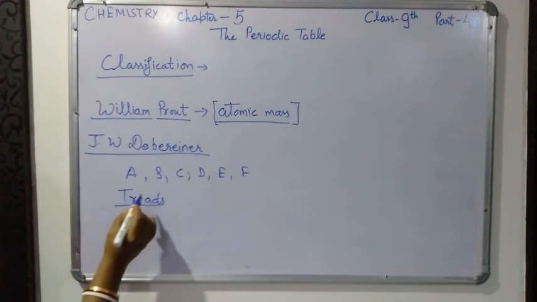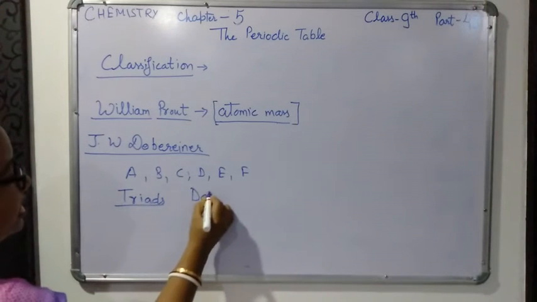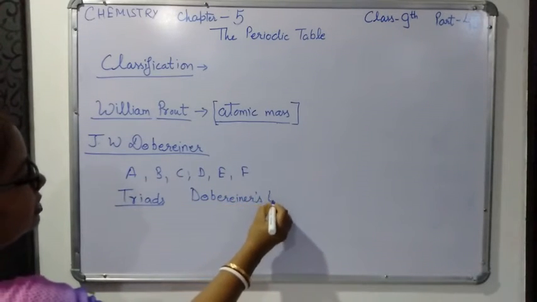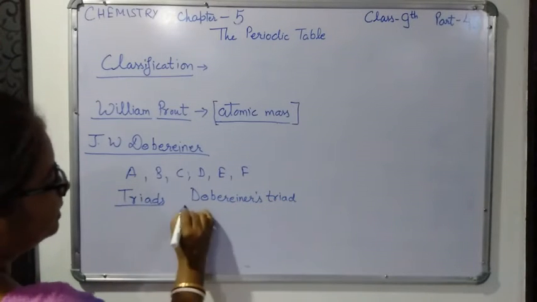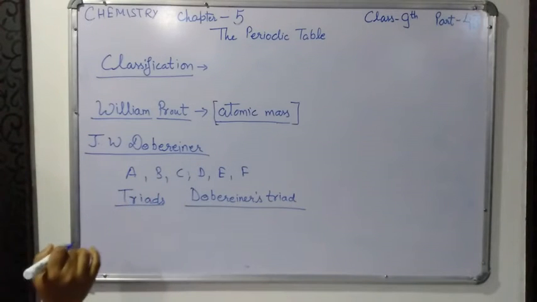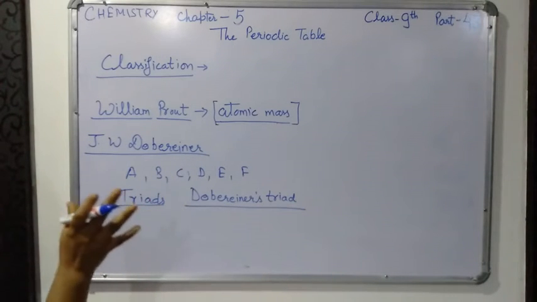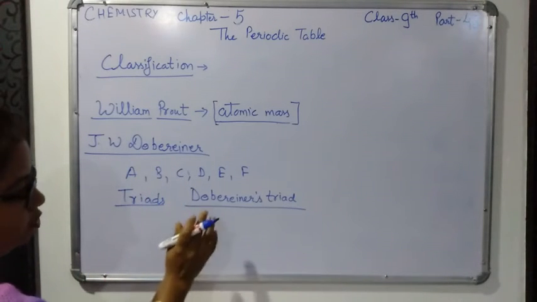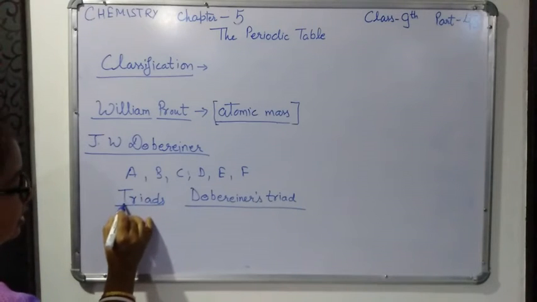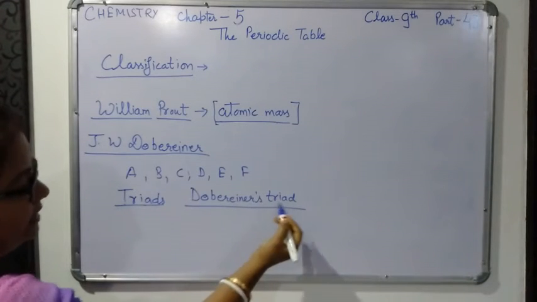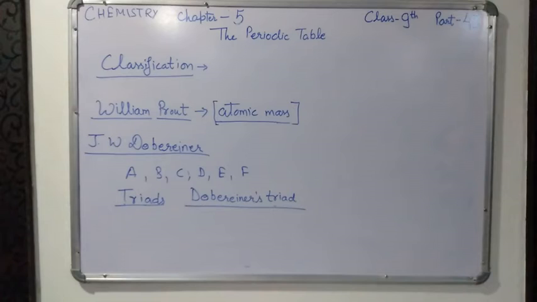So that is why his law was called Dobereiner's triad. Because he suggested that some of the elements have the same properties, he took 3 elements of the same properties and arranged all the 3 elements in one group. Since he took 3 elements in each group, its name was triad. So the 3 elements of a particular triad had similar chemical properties.